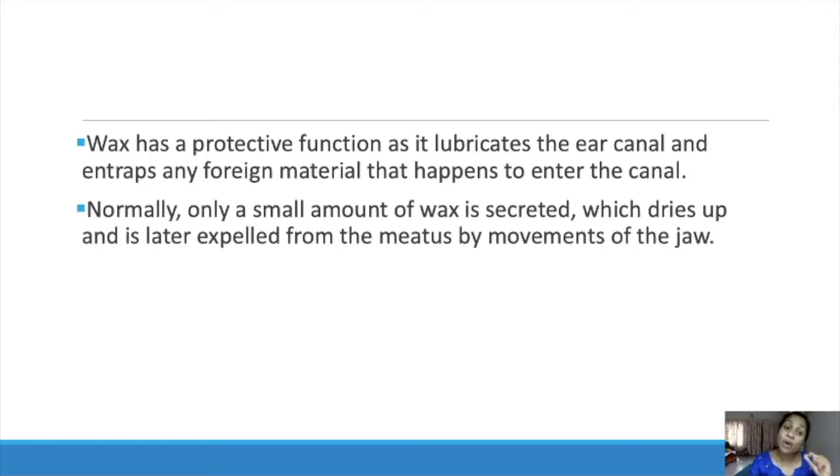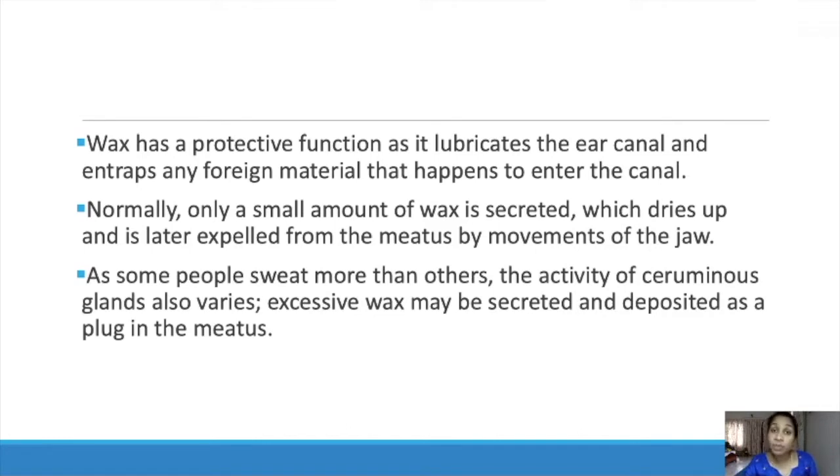Normally, only a small amount of wax is secreted, which dries up and is later expelled from the meatus by movements of the jaw. And if we chew chapati or strong things, carrots and the like, it will come out because of the hard substance. If we chew, because of the movement of the jaw, it will come out by itself.